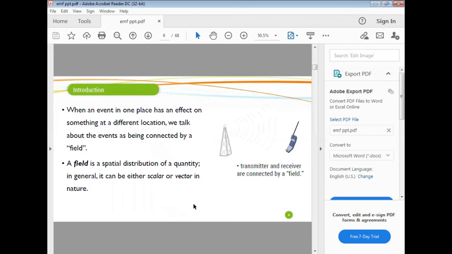Then, introduction. When an event in one place has an effect on something at a different location, we talk about the events as being connected by a field. So first we are going to study the field. A field is a spatial distribution of a quantity. In general, it can be either scalar or vector in nature. Because of this field, cause and effect are interconnected.